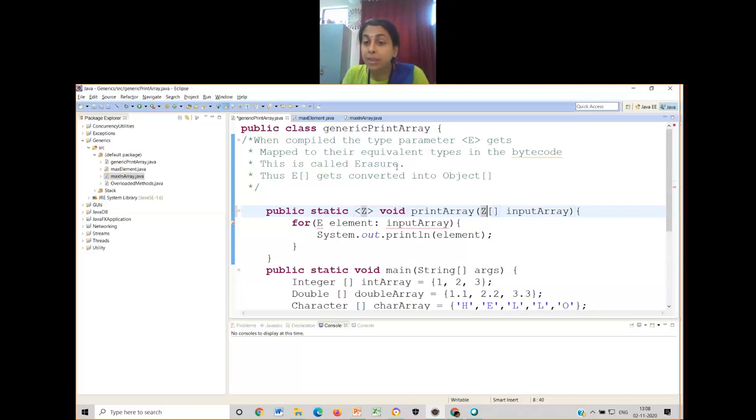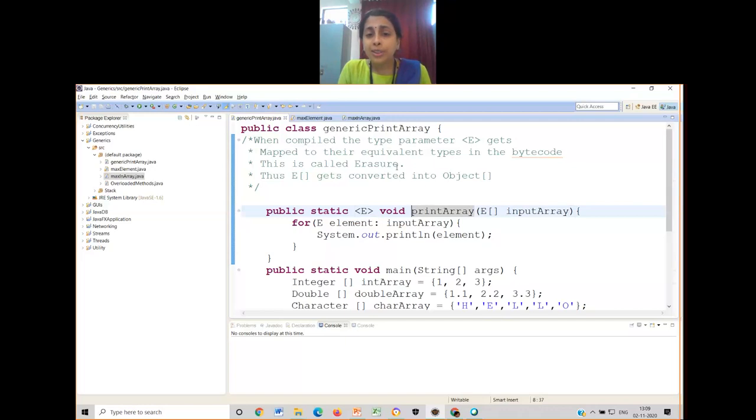The same named type conversion type has to be there everywhere. Otherwise that will never work, because it is a placeholder. Whatever I write in between the pair of angular brackets, that is a placeholder for the data type that is coming in. This capital E, whatever is written, it is a formal parameter. It is just a placeholder similar to the functions. So once you type whatever capital letter that you type here, single capital letter you have to type, that capital letter has to be used everywhere. Okay, please keep this in mind.